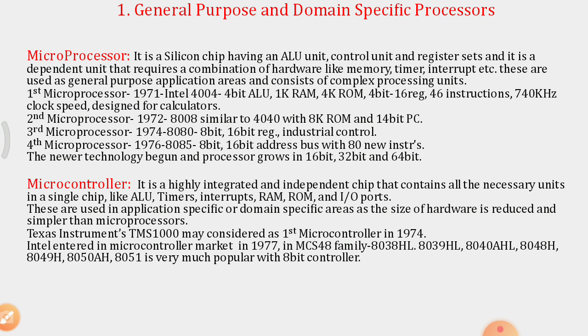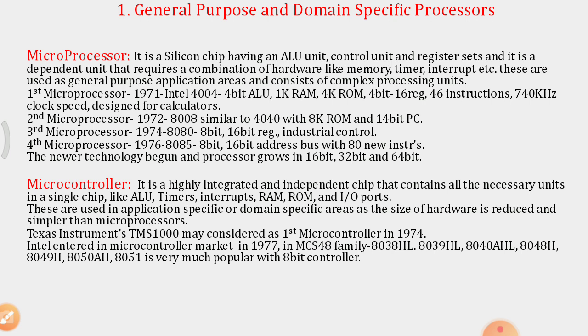So newer technology began and processors grew to 16-bit, 32-bit, and now we have 64-bit processors like Intel's Core i3, i5 or i7. Then the microprocessor was considered a general purpose processor, used in embedded systems for general purposes. But when we go for a domain specific processor, we use a microcontroller.